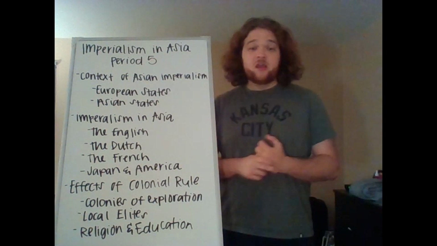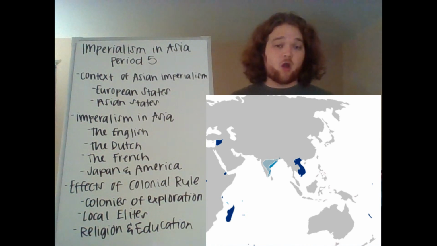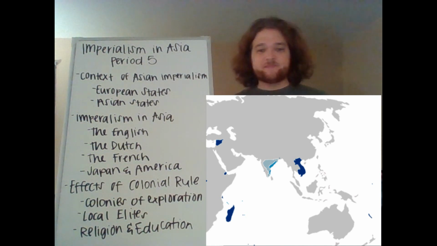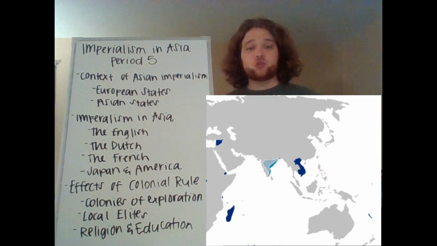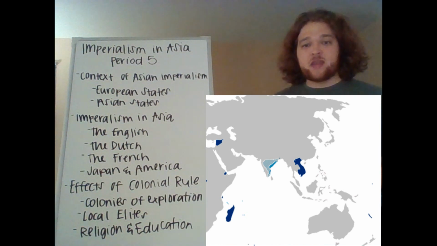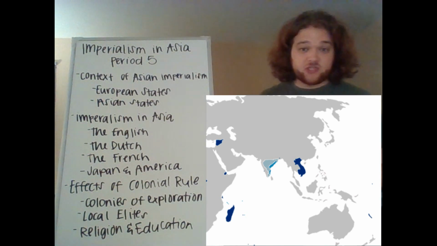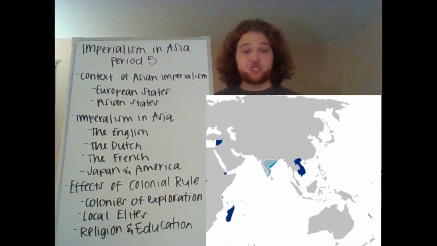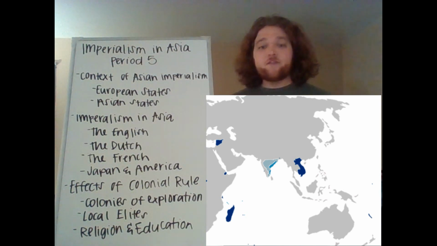The next are the French. The French, after being kicked out of India, needed another place to form a colony to gain that sort of wealth from, especially as they were losing their colonies in North America. They turned to Vietnam, and this is because they had a connection to use as an excuse to take part in Vietnam. Throughout the 1700s, the French Catholic missionaries had been spreading the faith throughout Vietnam and Southeast Asia, often quite successfully.